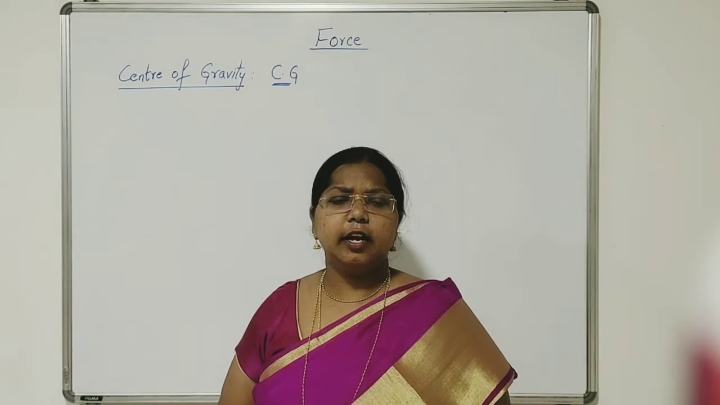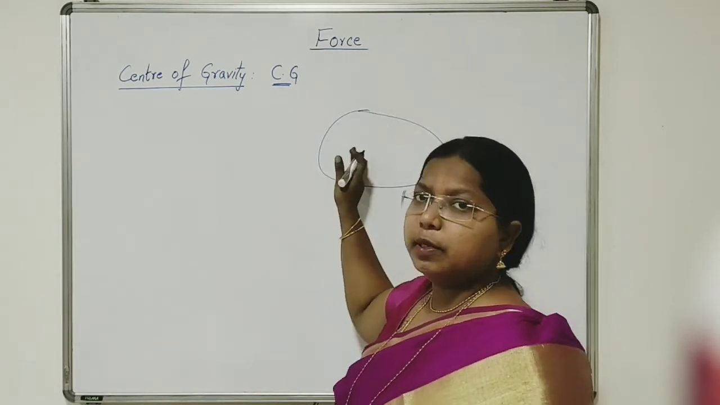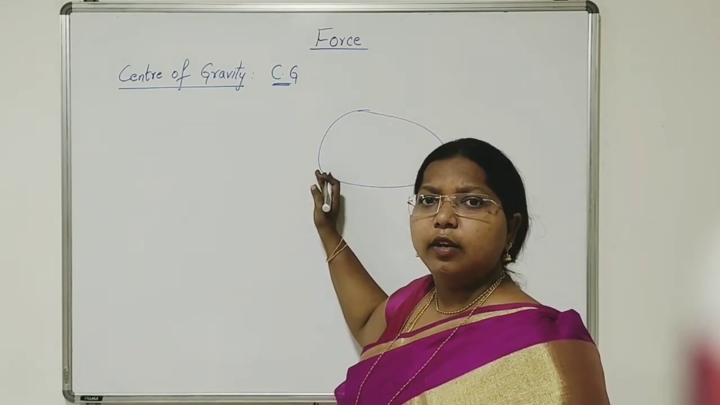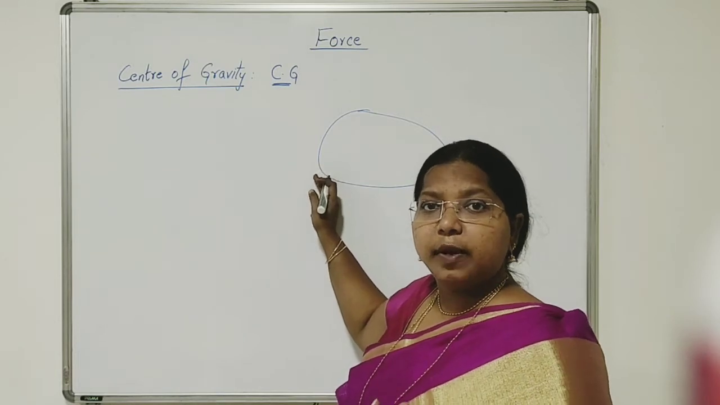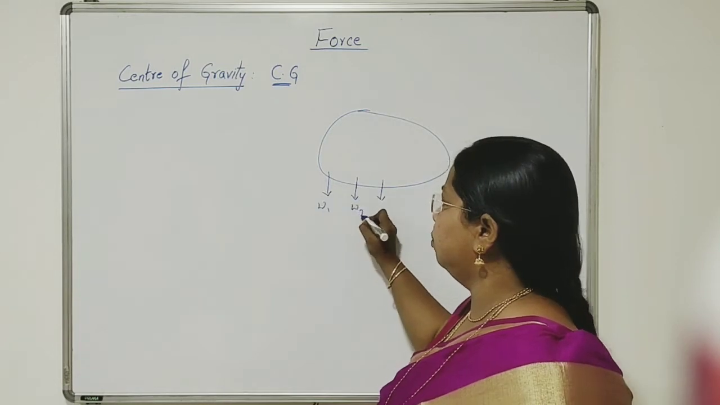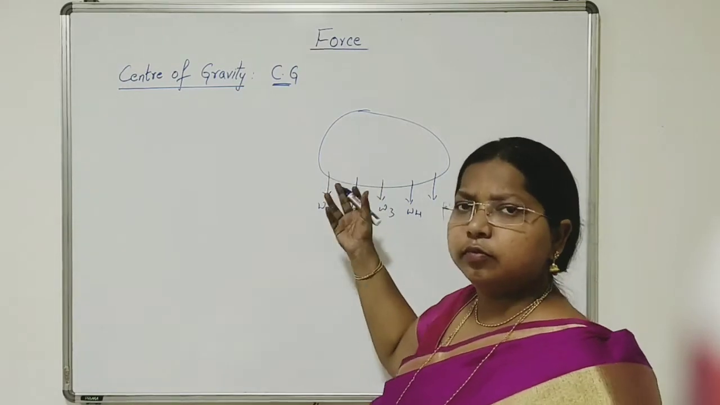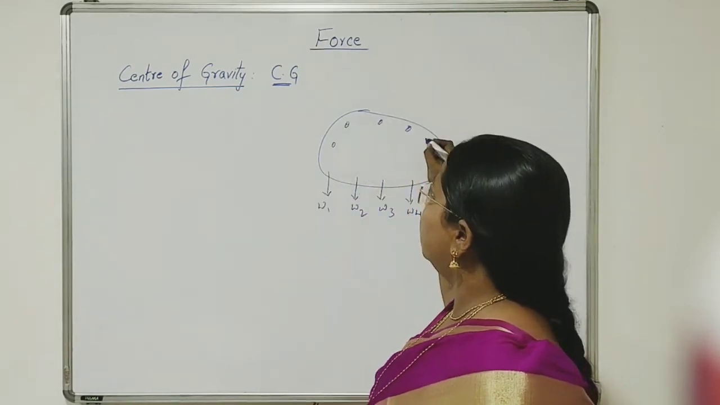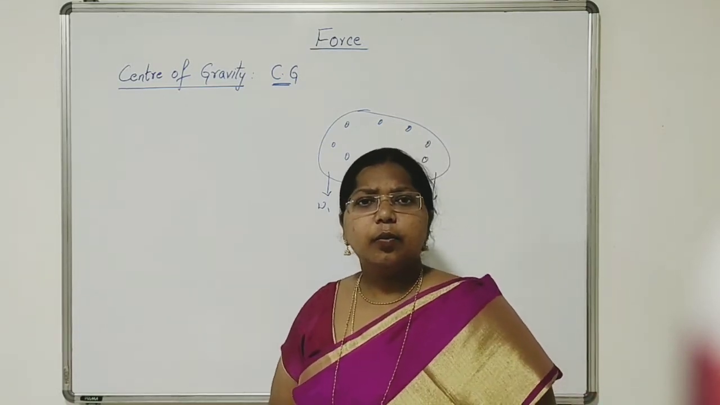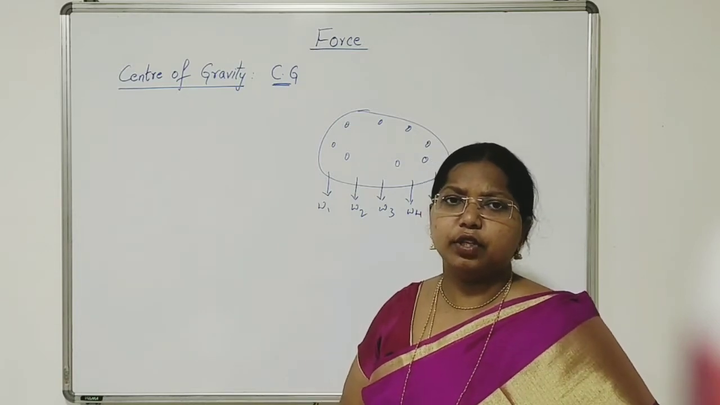Let us consider a body, a rigid body. Whatever the body it is, it will be having some weight. So all the particles present in this body will be having weight, and all the weights are acting downwards. W1, W2, W3, W4, however many particles it has, the weights of these particles will be acting downwards. We know this earlier, that the weight of the body is acting downwards due to the gravitational force.